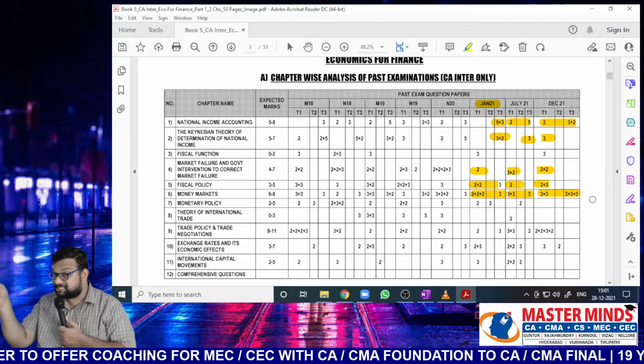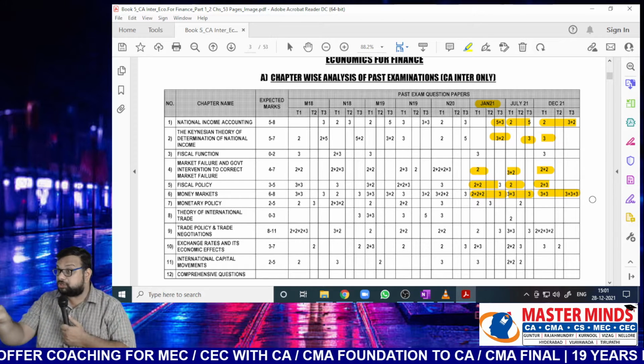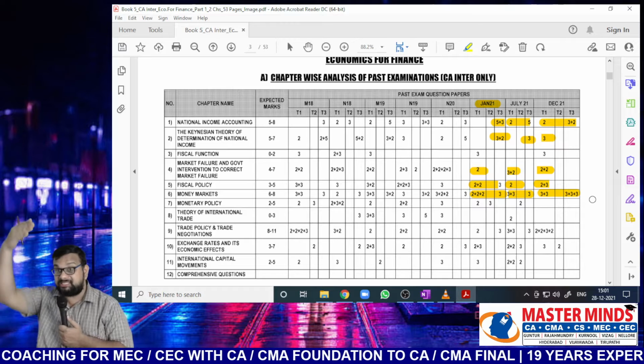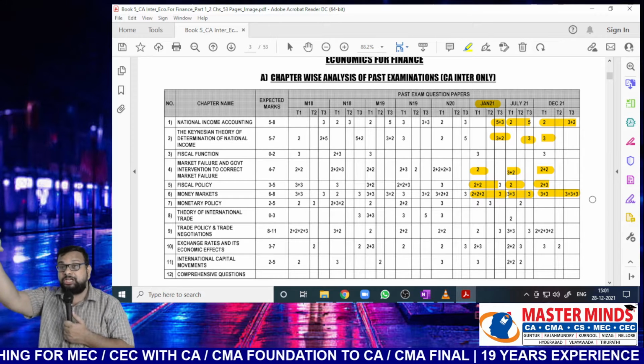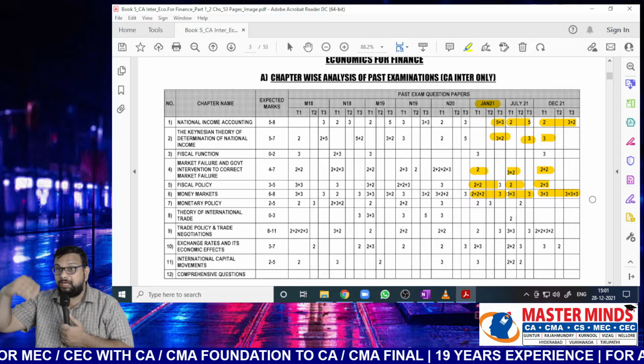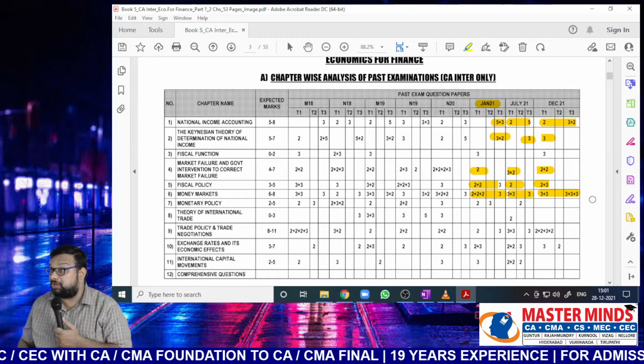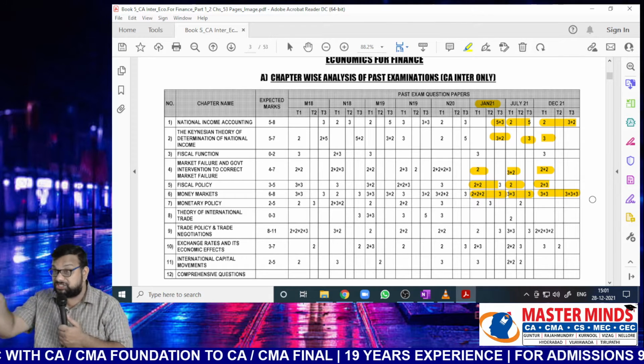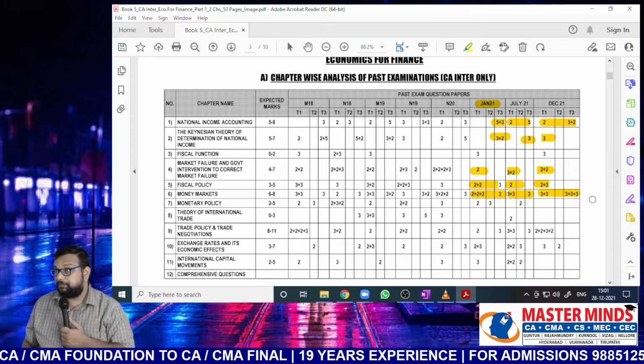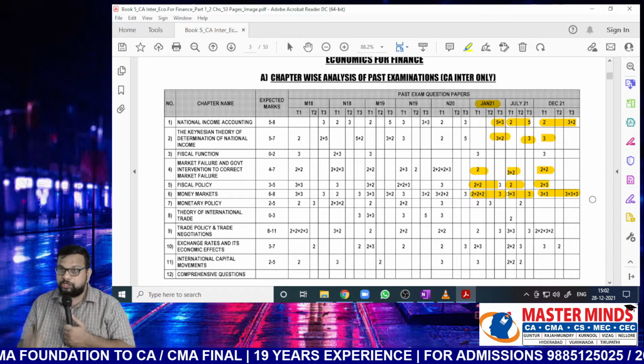That's why in the previous class I have said, if you focus on chapter 4, 5, 6, 7, that is the sheet that I have given, that is national income, Keynesian theory, money markets, monetary policy, you can easily answer more than or around 60% of the question paper. So while listening to class also, please focus on it.